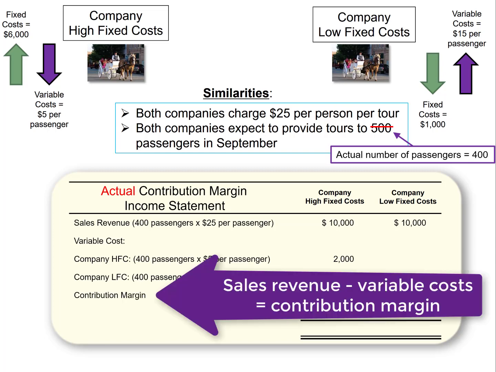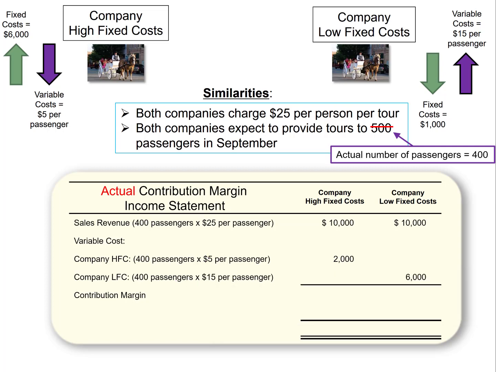Next is the contribution margin, and to calculate that, you take your sales revenue and subtract your variable costs. So that gives the high fixed cost company $8,000 of contribution margin, while the low fixed cost company has $4,000 of contribution margin. Next, we subtract fixed costs. We previously said the high fixed cost company had $6,000 of fixed costs, while the low fixed cost company has only $1,000 of fixed costs.